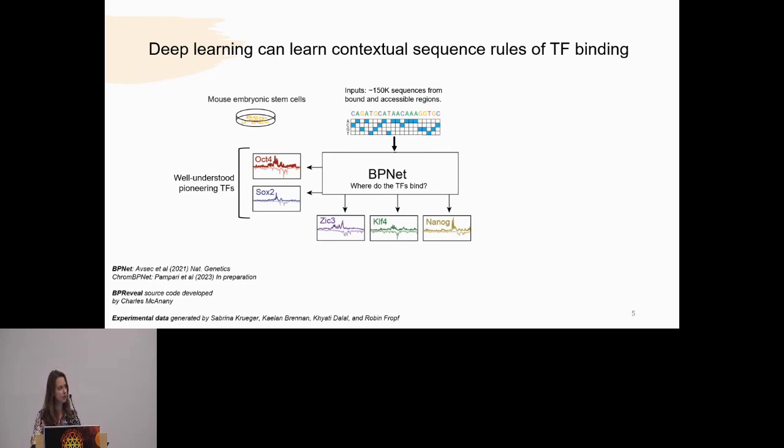The inputs are DNA sequence, and the outputs can be quite a variety of genomics data. Here, I trained a neural network on about 150,000 sequences from bound and accessible regions in the mouse genome to explain the ChIP-nexus binding profiles of 5 different transcription factors, 2 of which are well understood pioneers in mouse embryonic stem cells. We chose this model system because we understand the sequence syntax rules quite well, and this is a well-studied system. So if our model's rules align with known existing literature, this would be an excellent validation to jumpstart our interpretations of what the model has learned.